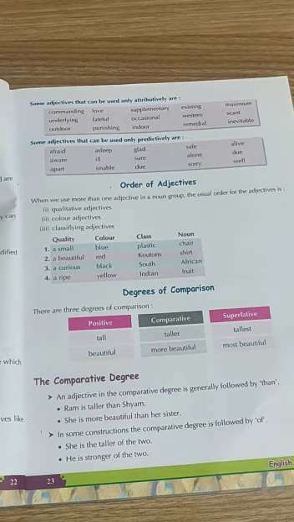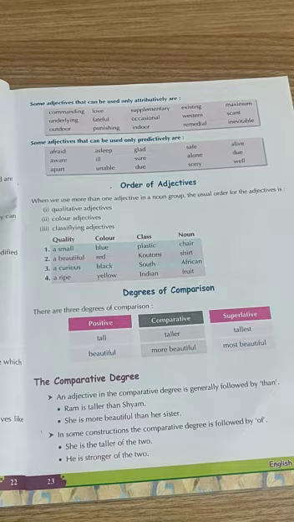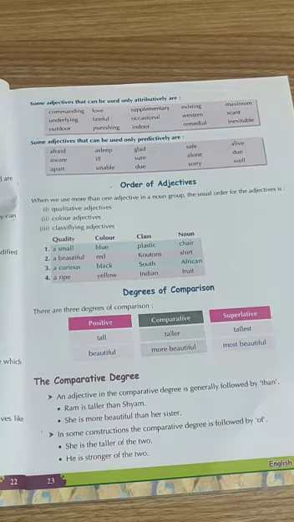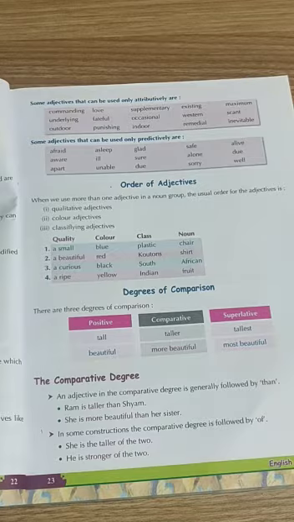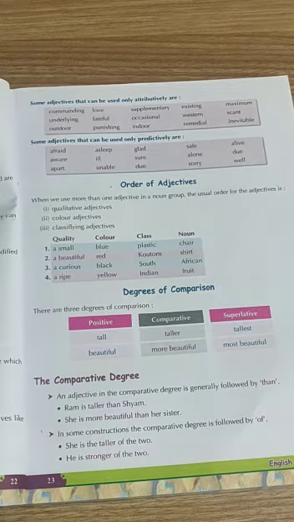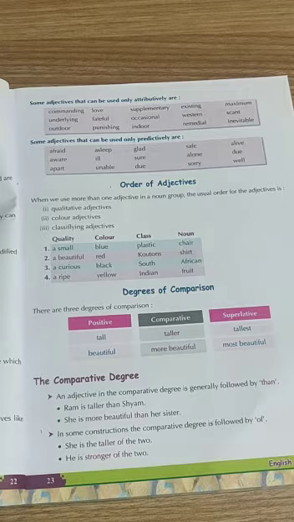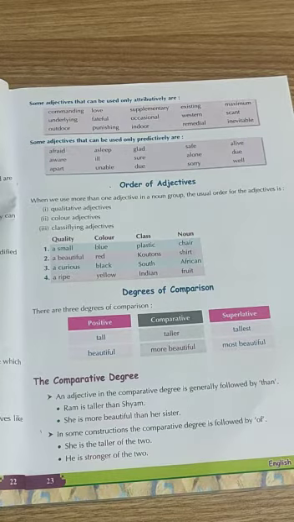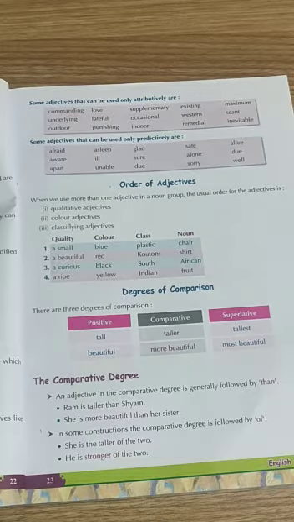When there is no comparison, it is a positive degree. When comparison is made with one, it is comparative, and when we compare two similar things, we use the comparative and it is followed by than. It is a comparative degree. And when comparing two or more similar things, the definite article the is used, it is a superlative degree.